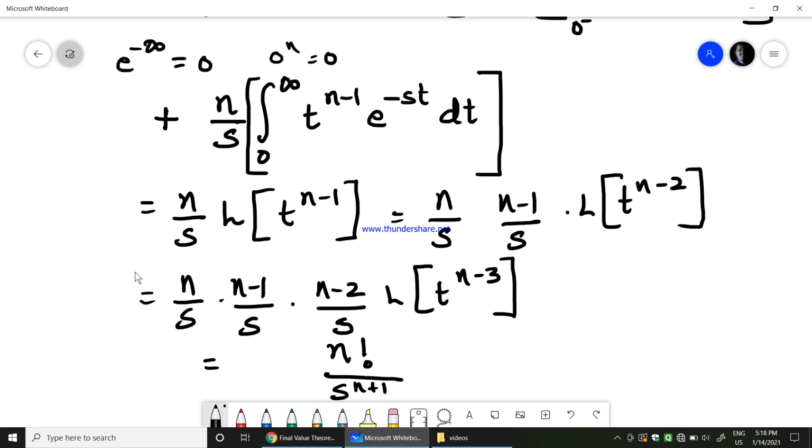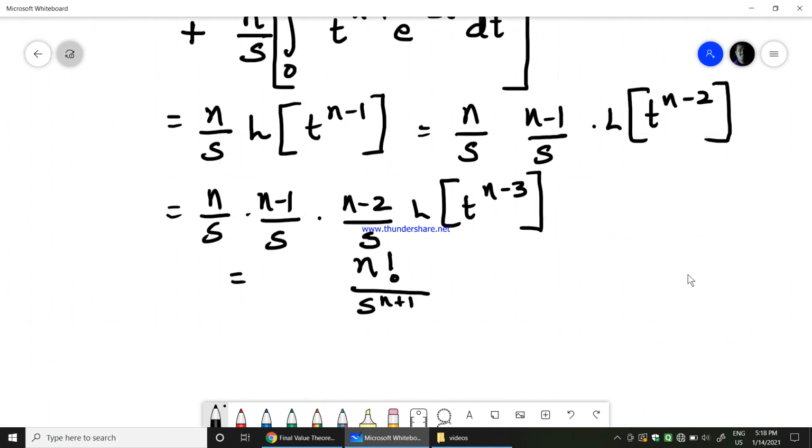Now, if you keep on continuing to find out Laplace transform of t to the power of n minus 3, t to the power of n minus 1 and so on, you get the factorial n factorial in the denominator. N into n minus 1 into n minus 2 into n minus 3 can be written as n factorial, whereas s keeps on increasing, so I can write s to the power of n plus 1. So this is the Laplace transform of t to the power of n, which is n factorial divided by s to the power of n plus 1.